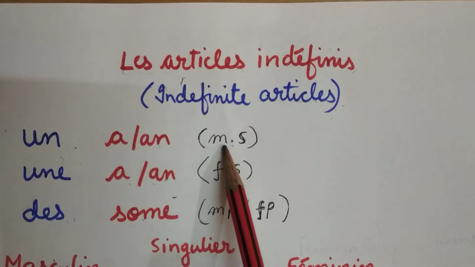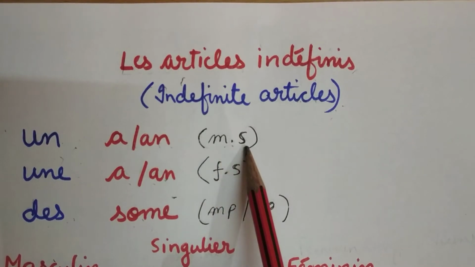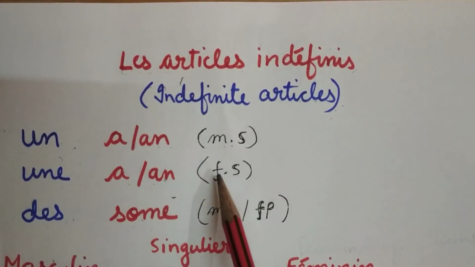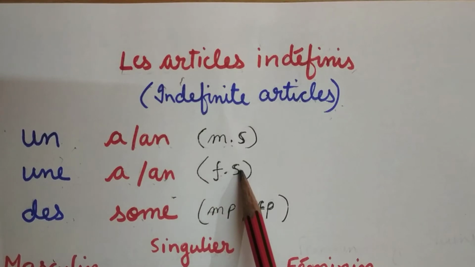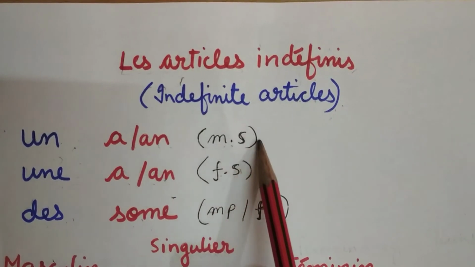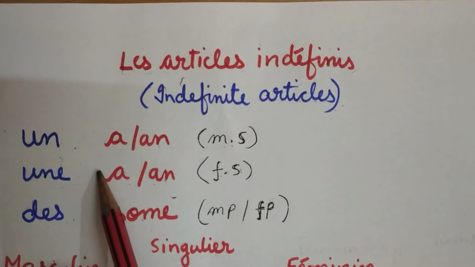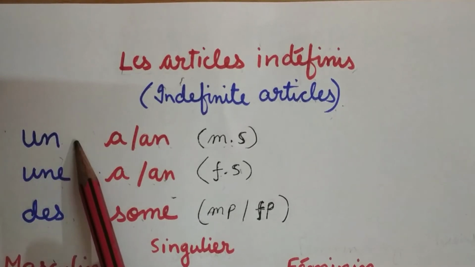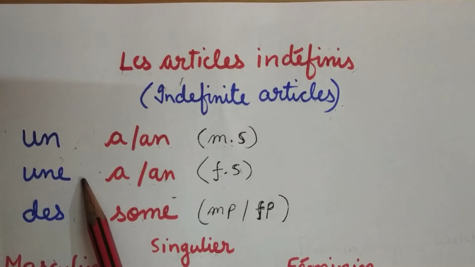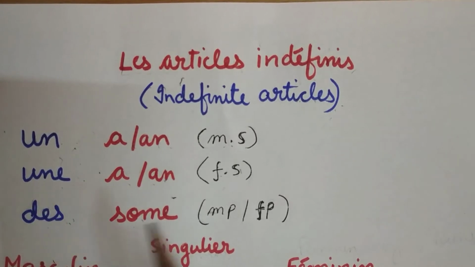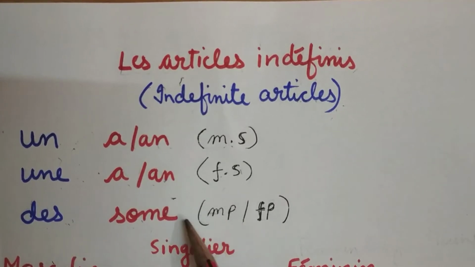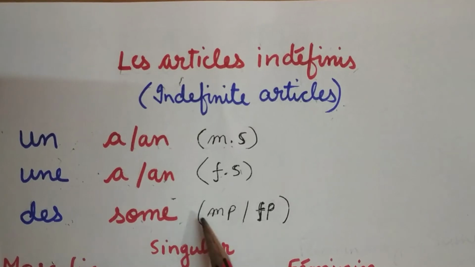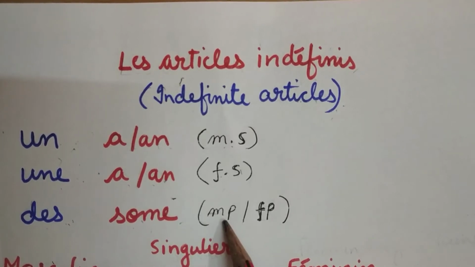Masculine, M for masculine, S for singular. Une for feminine singular nouns. Remember, both of these are used with the singular nouns. This is for masculine and this is for feminine. Des means some, and it is used with masculine plural and feminine plural.